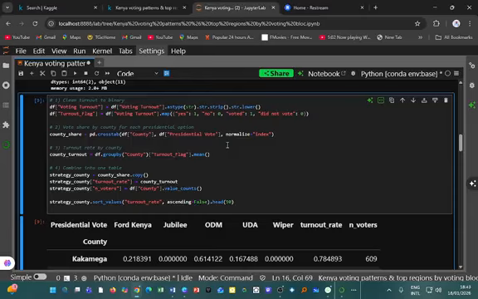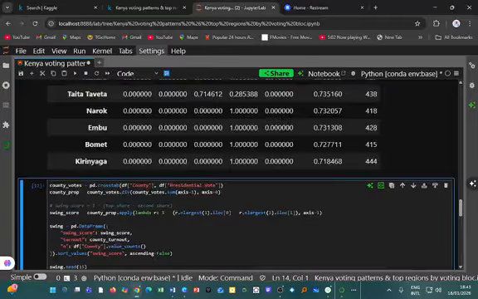Then I compute the vote share by county for each presidential option. After which I do the turnout rate by county. Then I combine all that into one table, the strategy by county, then I see the turnout rate.